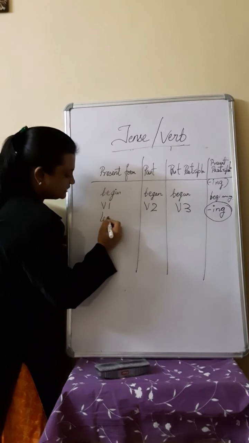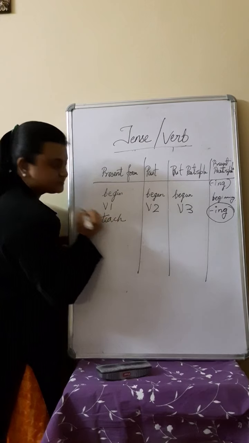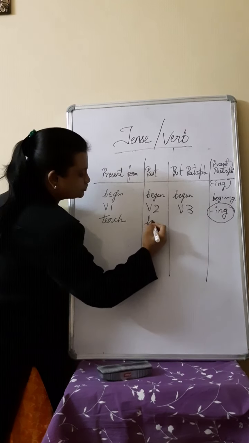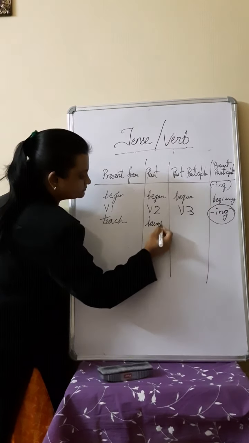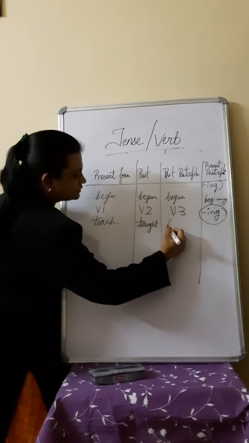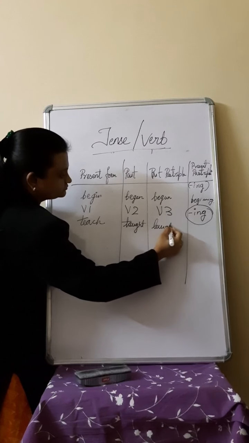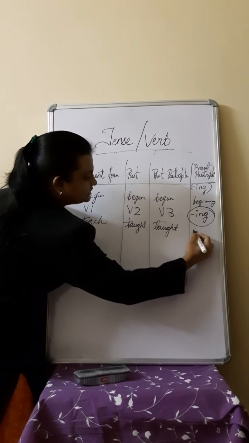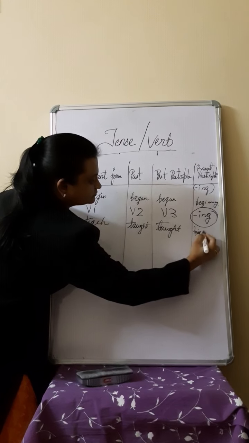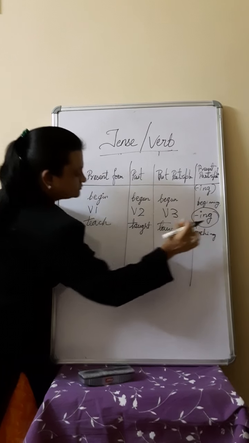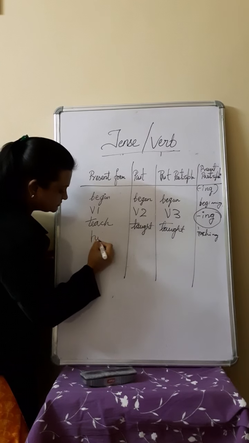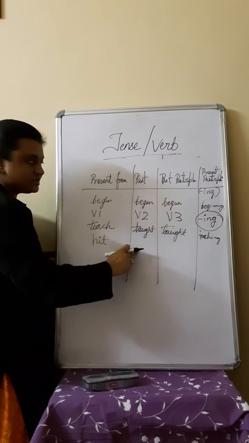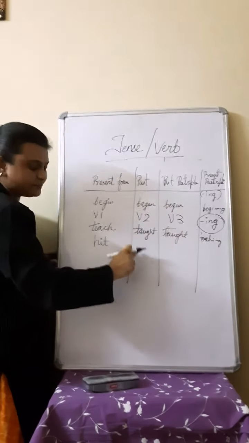So now let's understand. For example, teach, taught, taught, teaching. Next, hit. Will you change hit into verb 2, that is in past?